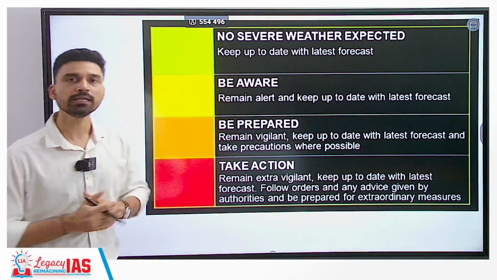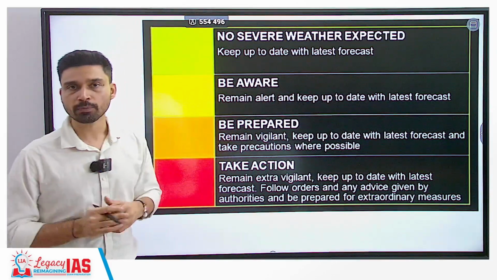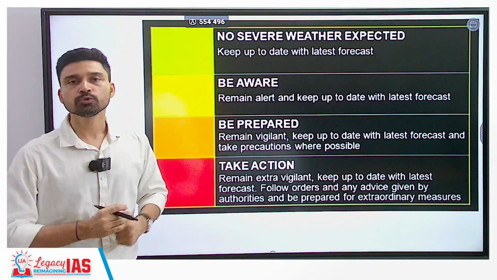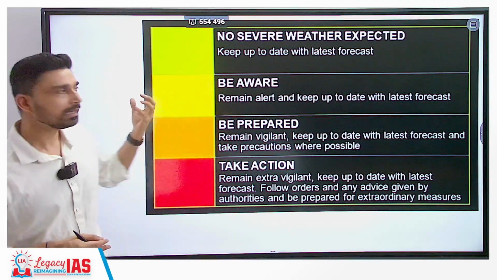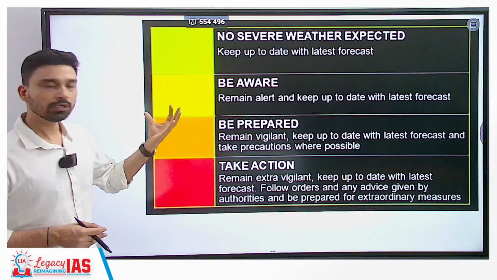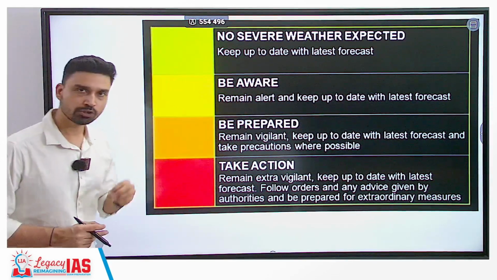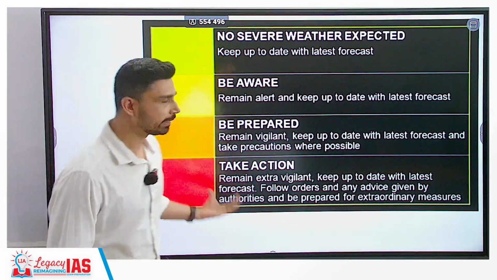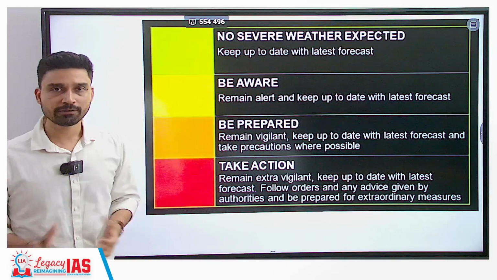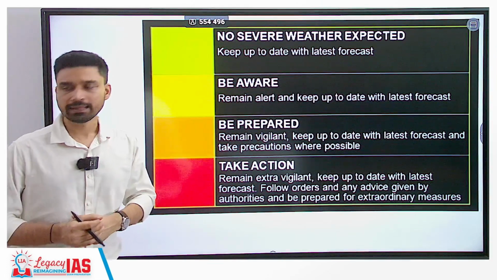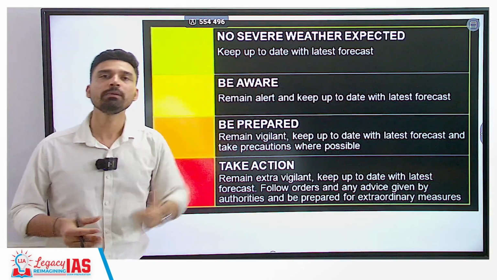Now, based on the prevailing situation, the Indian Meteorological Department has a job and responsibility to alert people so they can save their lives, and that is why it releases alerts. For example, IMD releases green alert, yellow alert, orange alert and red alert. Red alert is the most dangerous one, where immediate action has to be taken. That is the method by which people's lives can be saved, people can be evacuated safely, and they can be safely transported away from the areas where the cyclone is about to make landfall.